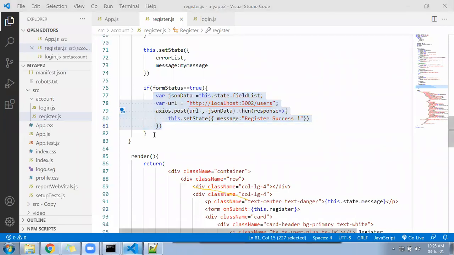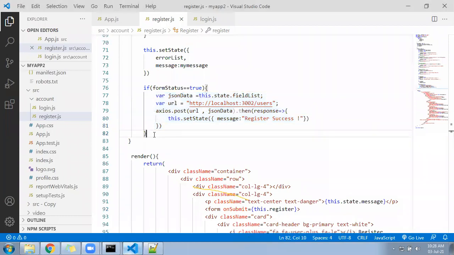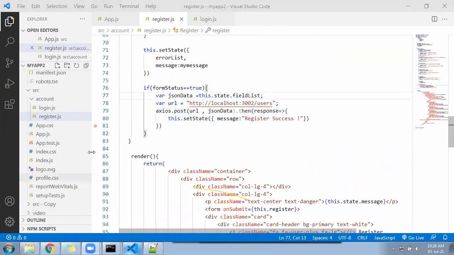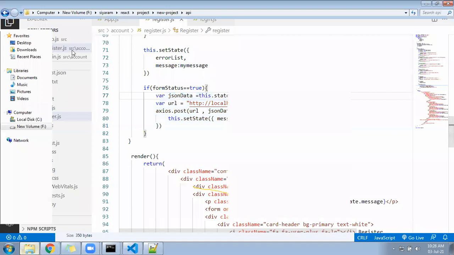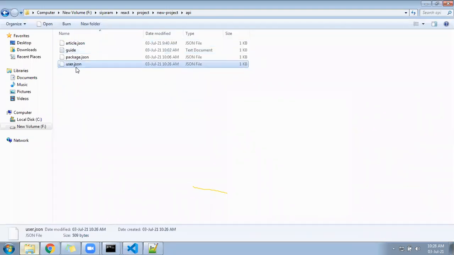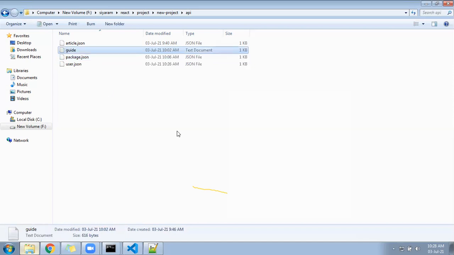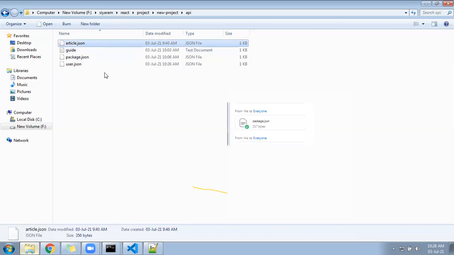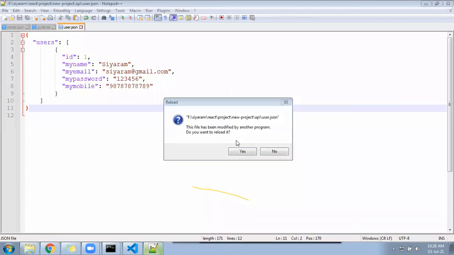Working. Sir, for me it's coming as malformed JSON in the file. User.json file. We'll send you the user.json file. You replace that. You have made some mistake in the user.json file. User.json file, package.json file, both I sent you. The user guide also I sent you. In that I have written everything. Okay, sir. The article.json file is also gone. The entire folder has gone to the chat.